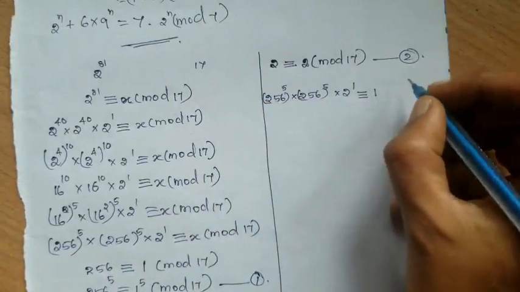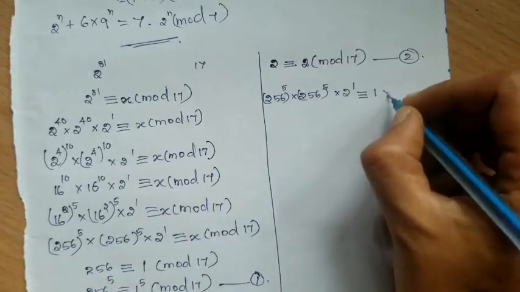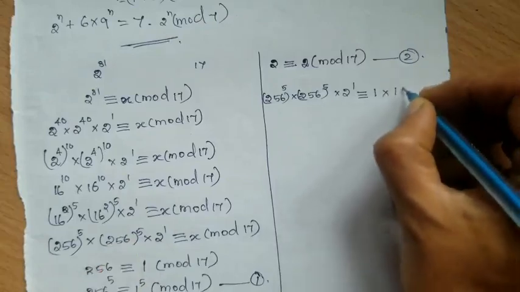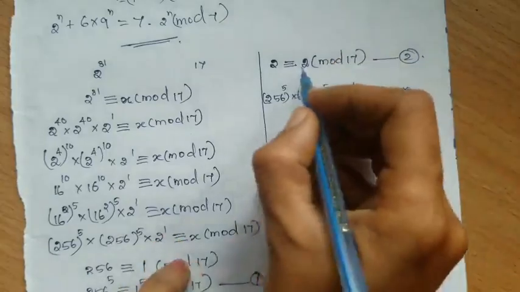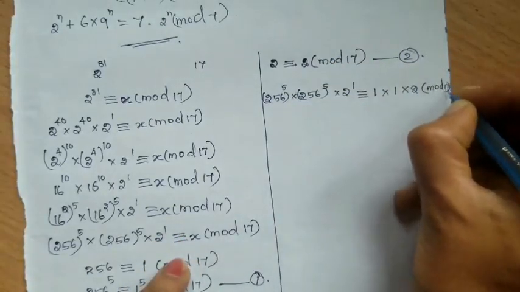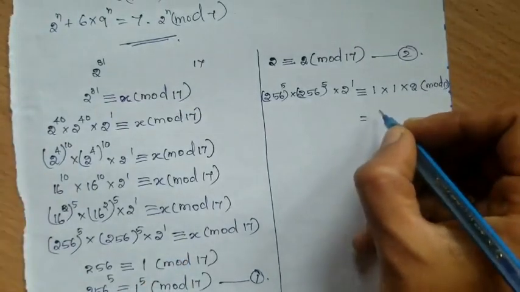So 1 power 5 is 1 itself, isn't it? Into, then what is this? This is also 1, isn't it? 1 into 2 power 1. Here the remainder is 2. Mod 17 is common for 3 terms. So mod 17, which is equal to 1 into 1 into 2.